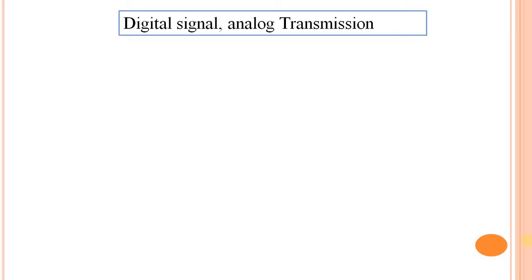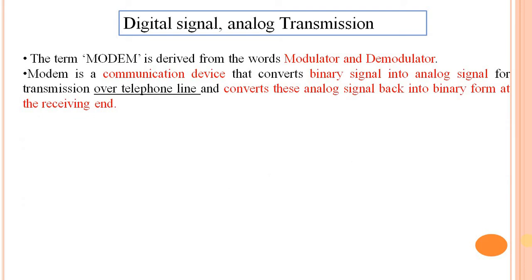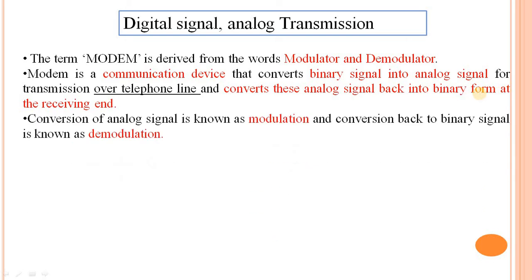Modem stands for modulation and demodulation. The word modem is derived from modulator and demodulator. A modem is a communication device that converts the binary signal into an analog signal over a telephone line and converts this analog signal back to binary form at the receiving end. The modulator converts the binary into an analog signal and the demodulator converts the analog signal back into binary form.